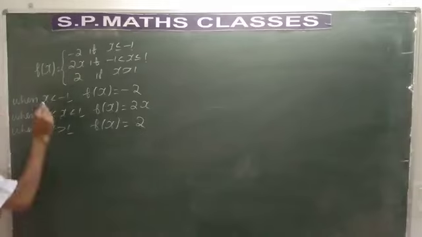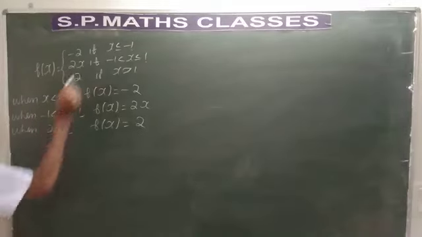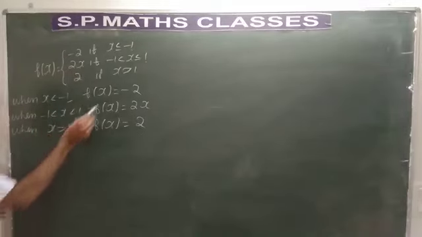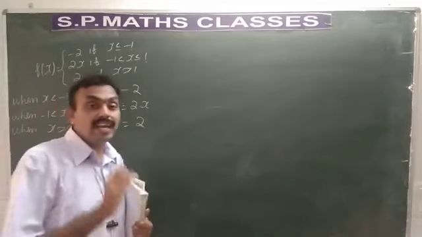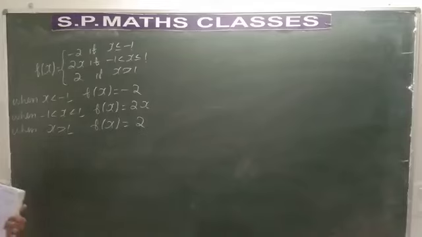So what we have defined now, when x is less than minus 1, when x is greater than 1, both are constant functions, hence they are continuous. When x lies between minus 1 to plus 1, f of x is 2x, which is a linear polynomial, hence it is said to be continuous. I think you have understood. Let us start